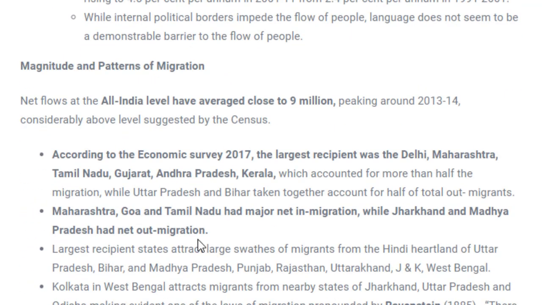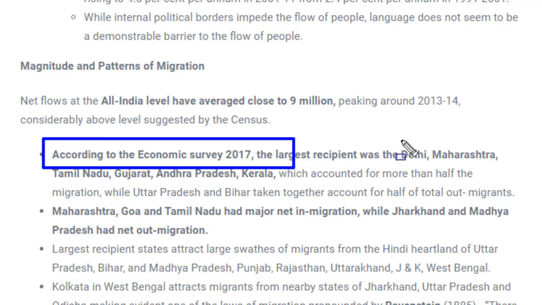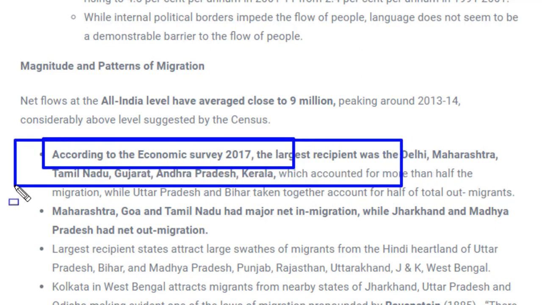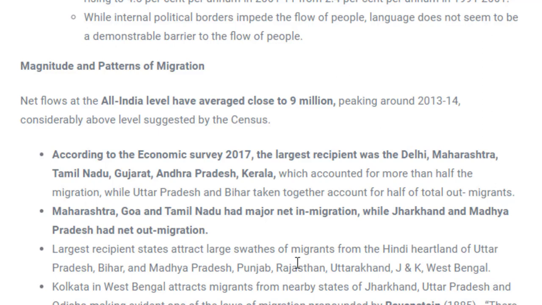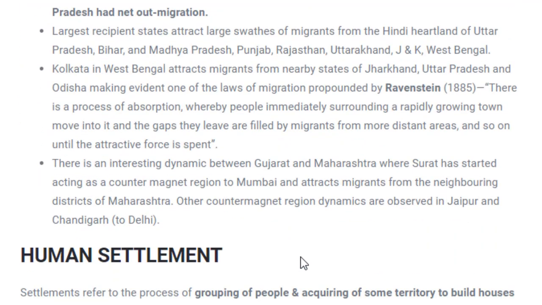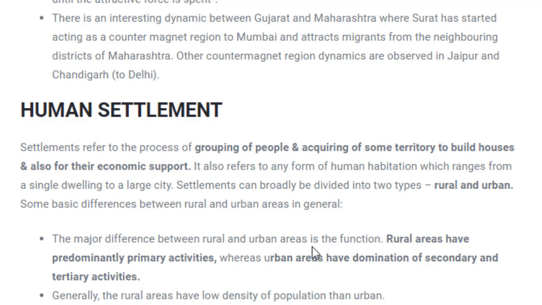Fine. Next is magnitude and pattern of migration. So how people migrated and when people migrated. There was a survey conducted, according to the Economic Survey, which is conducted every year. According to this survey, the largest recipients were Delhi, Maharashtra, Tamil Nadu, Gujarat and Kerala. That means the largest number of people who migrated from other states came to these states. Whereas the people who came were from which states? The people were from Uttar Pradesh and Bihar, almost half of all the migrants who migrated to these states. Fine. So this is just the information that is given, that means why and how people migrated to which part of the country. This ends our migration topic.